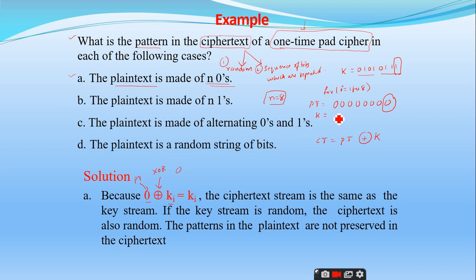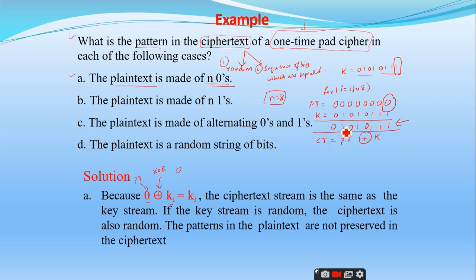So what is the key I have here? 0 1 0 1 0 1 1 1. So if I perform the exclusive OR operation, what am I getting here? The exclusive OR operation finds the differences. So if the bits are different, then it will give the output as 1, and if the bits are equal, it will give the output as 0. So 0 1 results in 1, 0 1 1 1 0 0 0 1 0 1 and 0.